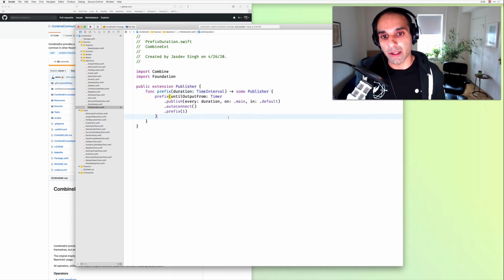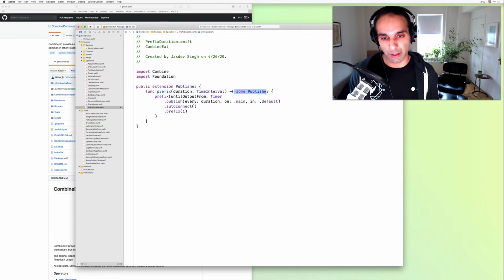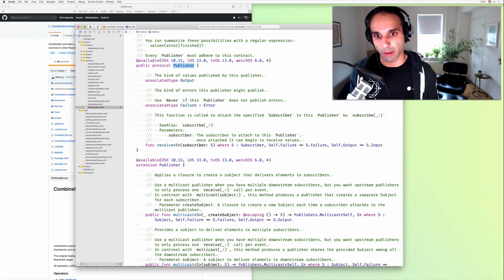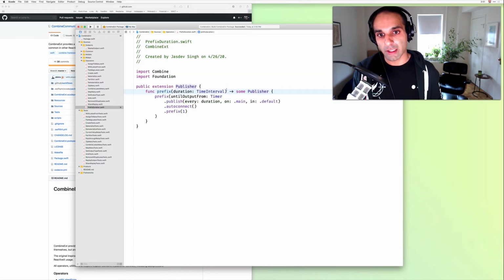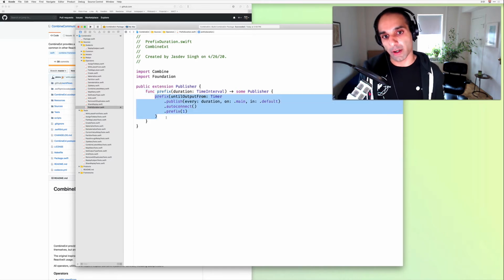But the problem is that some publisher basically tells the compiler, underneath the hood, that this implementation is going to drive what type is being returned. But some publisher needs to hydrate those associated types of output and failure. But that's coming from the call site because this is a method. So this implementation has no idea what output and failure are.